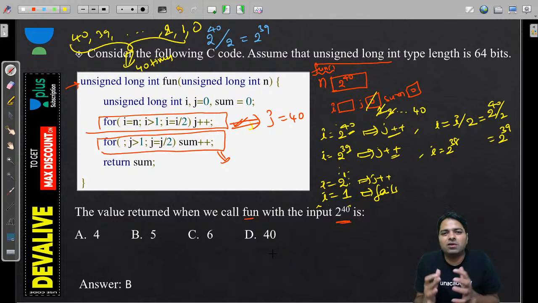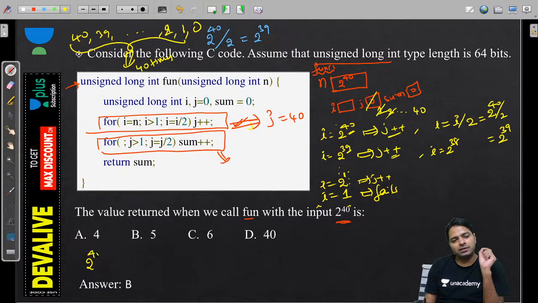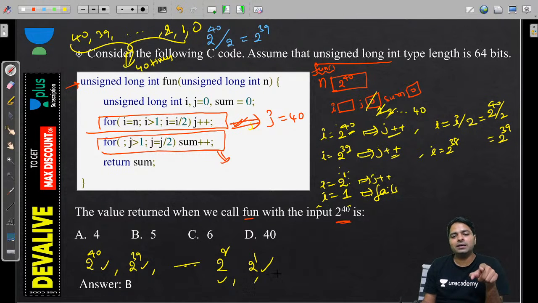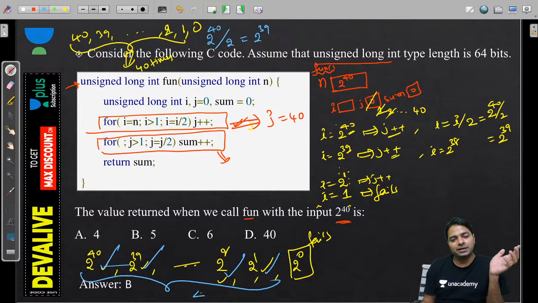We are always weak at calculating something. If you are worried about that, I can help you. 2 power 40, incremented or not? 2 power 39, incremented, and so on. 2 square, incremented, 2 power 1, incremented, and when 2 power 0 fails, now you tell me how many times incremented? 40 times incremented. That's 2 power 0 here. 2 power 0 means 1. You are underestimating the value of the power. This one is different. Come on.